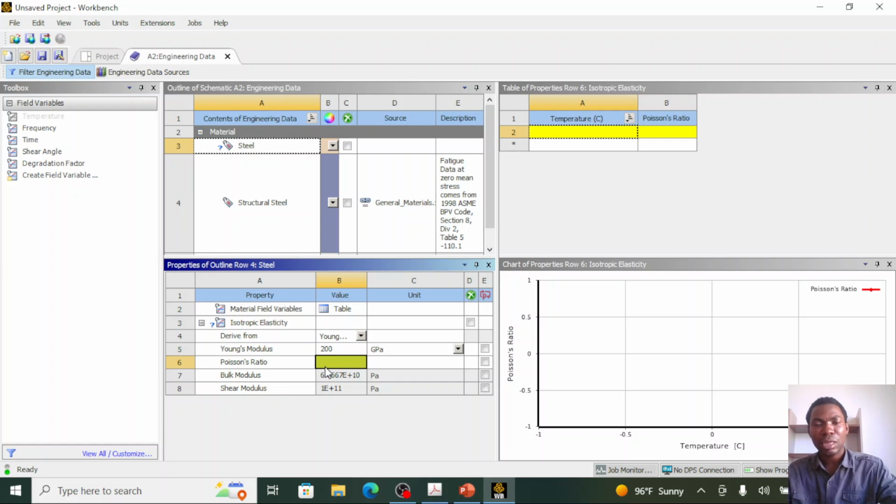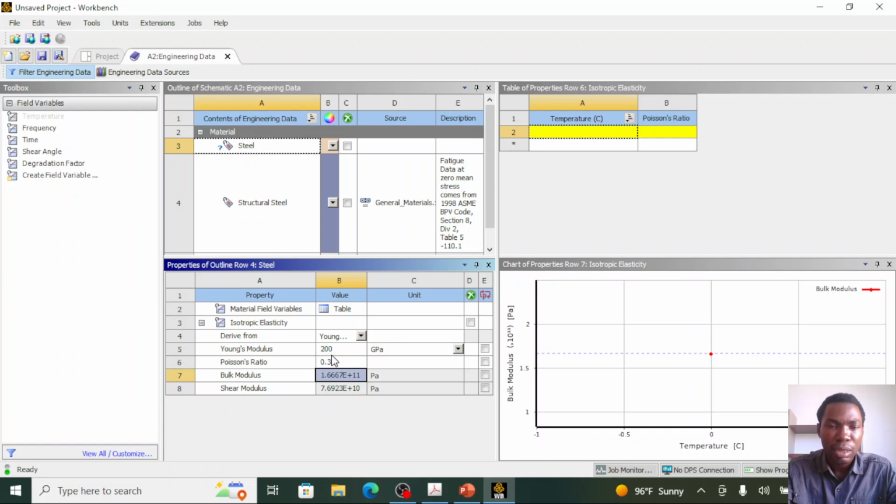For every new material created in the static structure, you need to define at least two parameters, which is the Poisson's ratio and the Young's modulus. If I don't define these two parameters, I won't be able to perform any analysis on the software. So I'll give the Poisson's ratio, I'll enter a value of 0.3 and press enter.